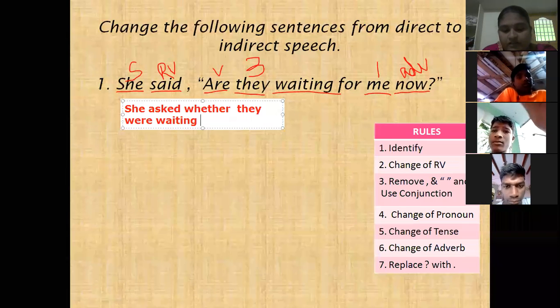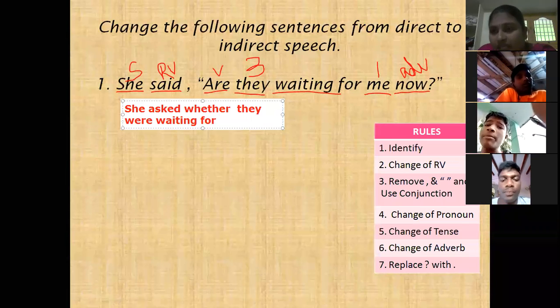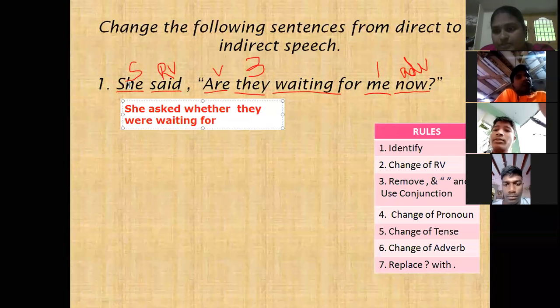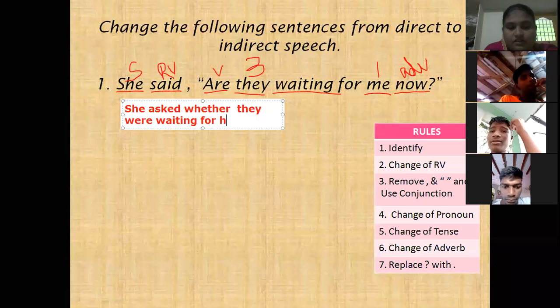Were waiting for... "me" is first person, related to the subject. Here the subject is "she", so "me" changes to "her".